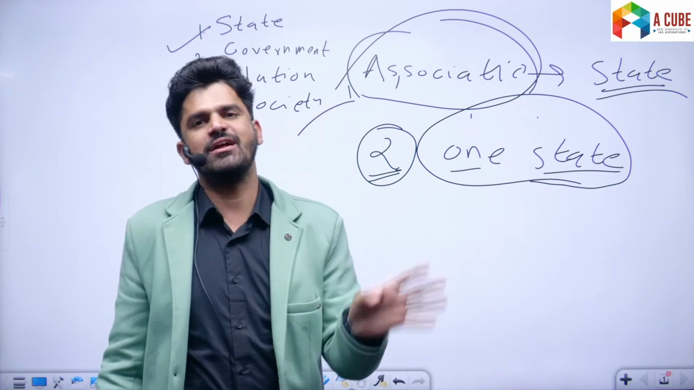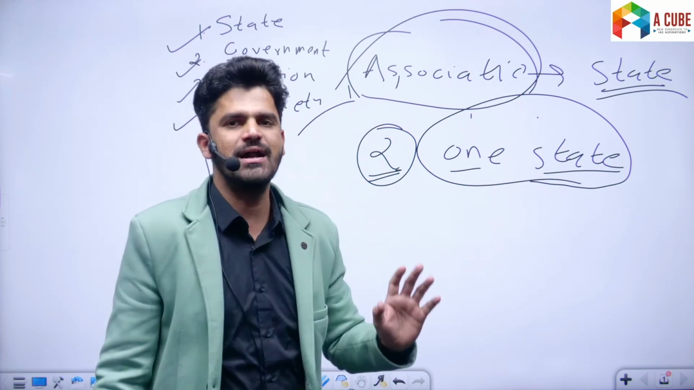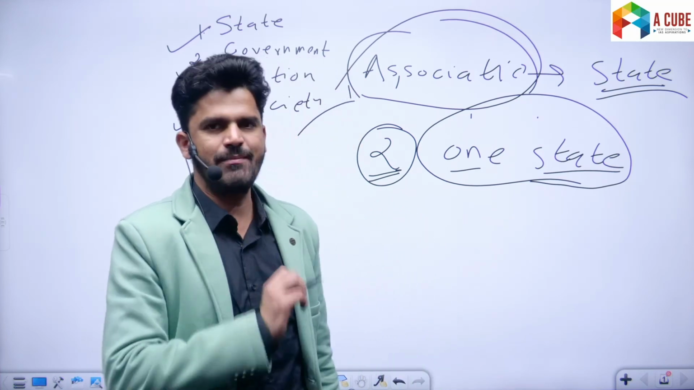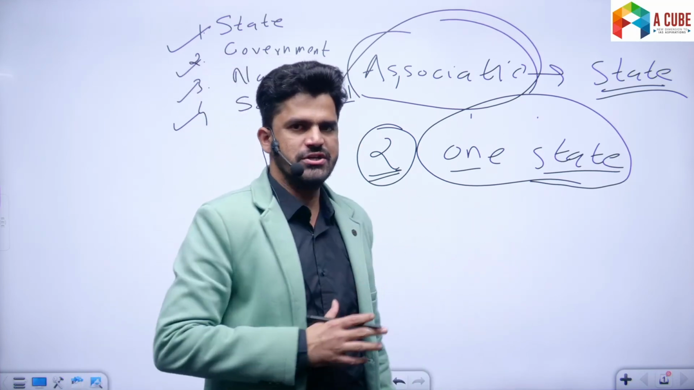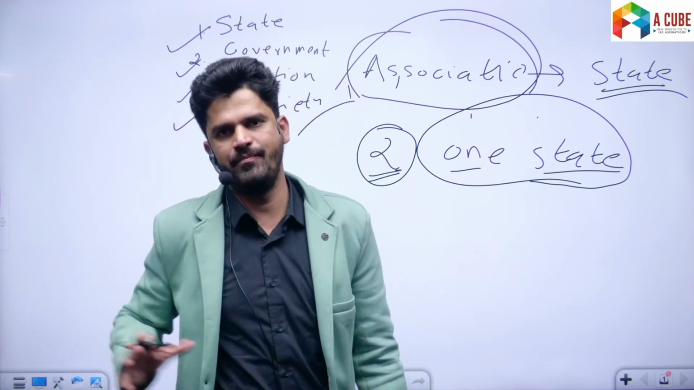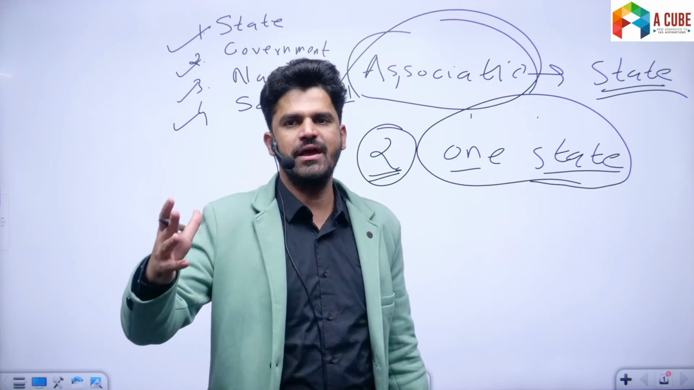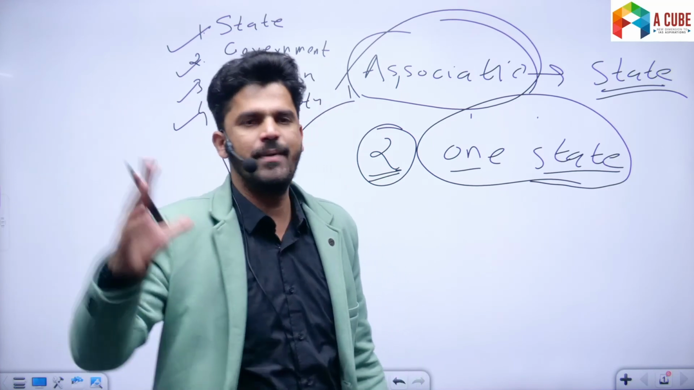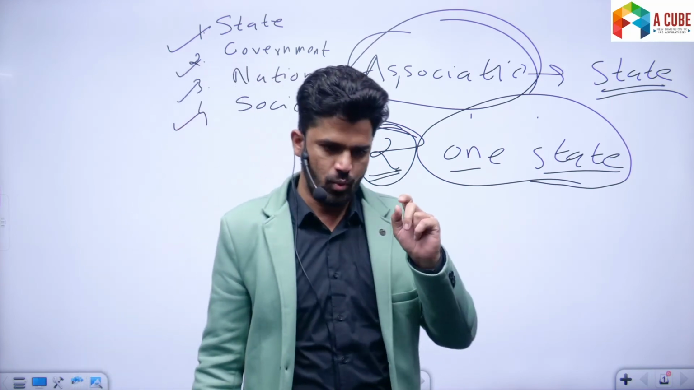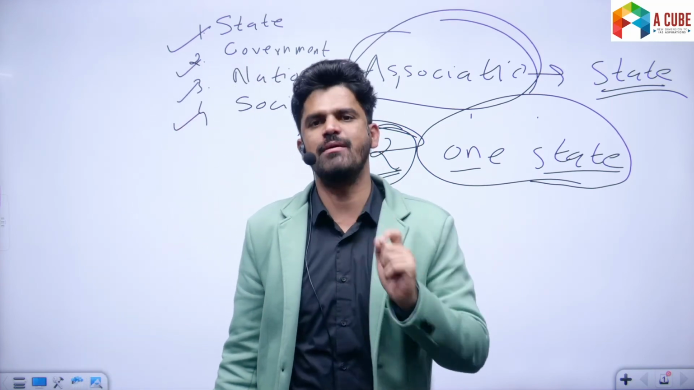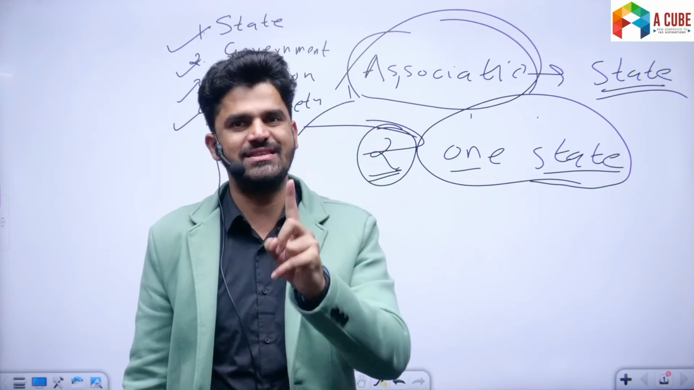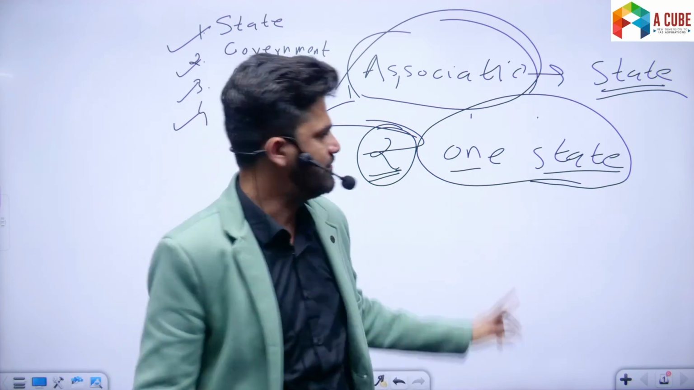But when it comes to other associations, a member can be a part of one or more than one association. For example, at one time I can be a member of a religious institution, I can be a member of a residents welfare association, I can be a member of a football club. So as an individual, I can remain a member of multiple associations. But when it comes to the state, the membership is single. At one time you can be a member of only one state. Don't talk about citizenship here, just one state.